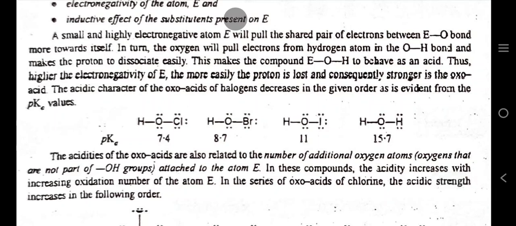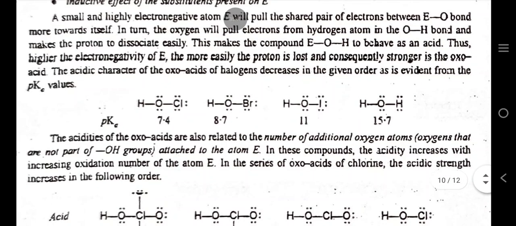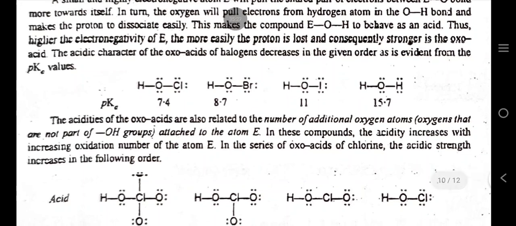A small and highly electronegative atom E will pull the shared pair of electrons in the E-O bond more towards itself. In turn, the oxygen will pull electrons from the hydrogen atom in the OH bond and make the proton dissociate easily. This makes the compound EOH behave as an acid.